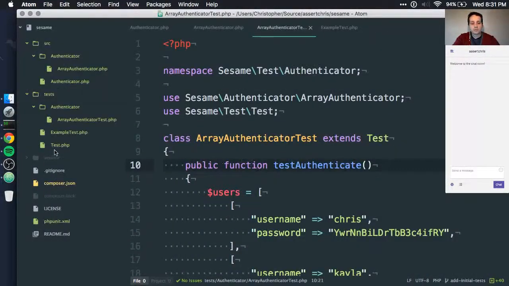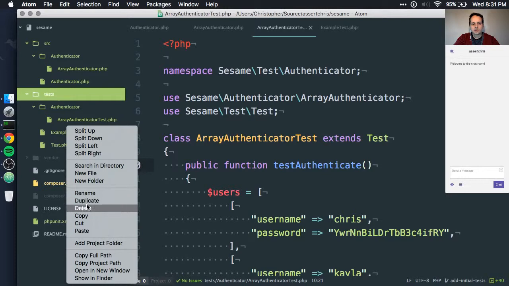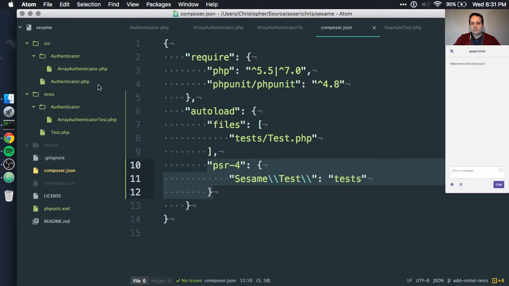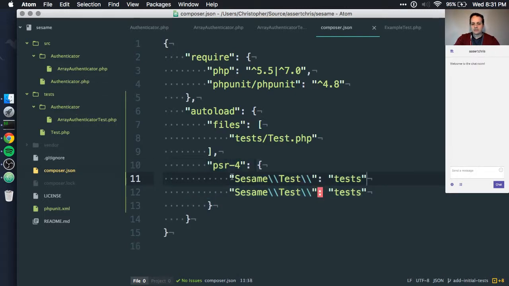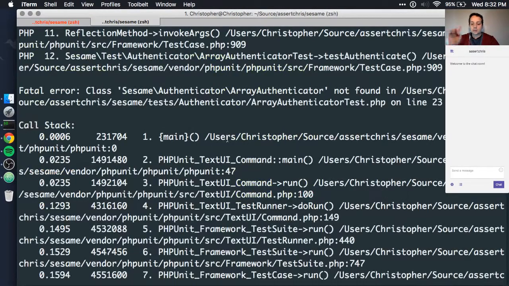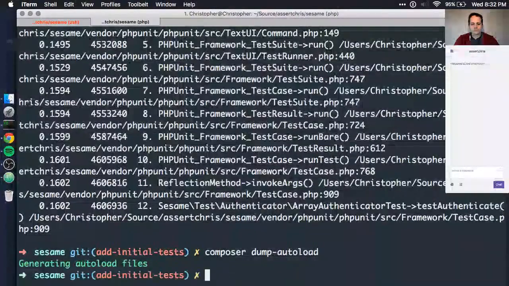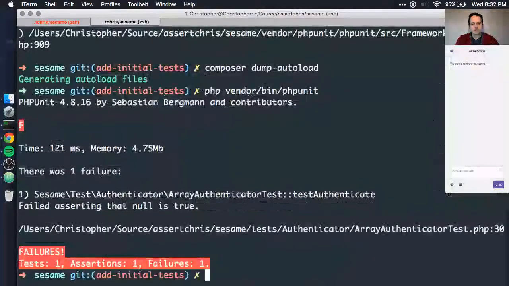Okay, so this exposes a problem that we have here. We've created the namespace stuff for the tests directory, and we've manually imported the abstract base test class. But what we haven't done is add the auto-loading for the main classes. We've just got the test stuff here. So it's easily remedied. We just reference the top namespace, because that's where all these classes live, and the source directory. And then the tests can live in a sub-namespace called Sesame Test. Remember, we need to composer dump-autoload for this. And now, let's see if we get a different error.